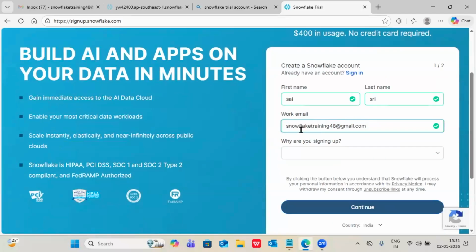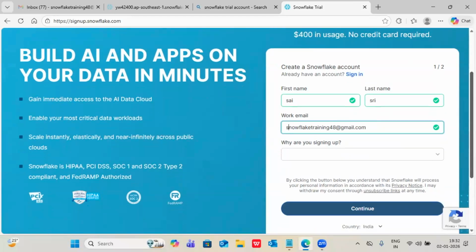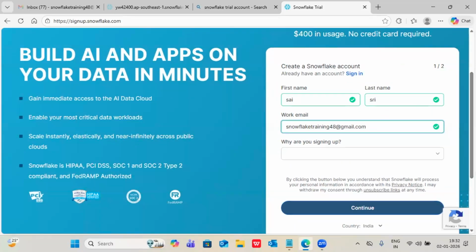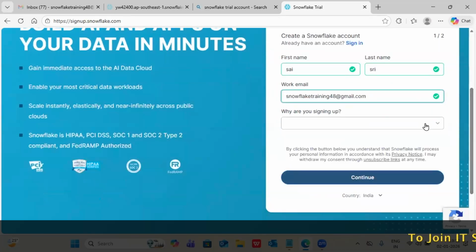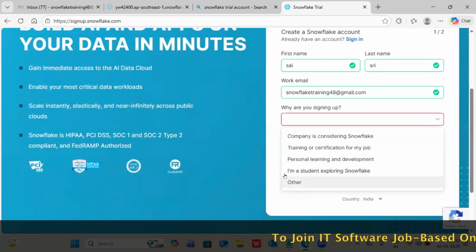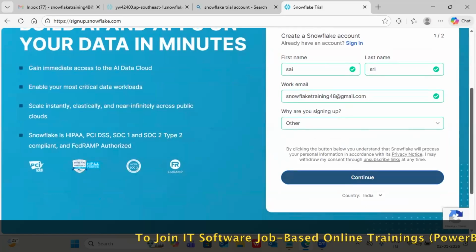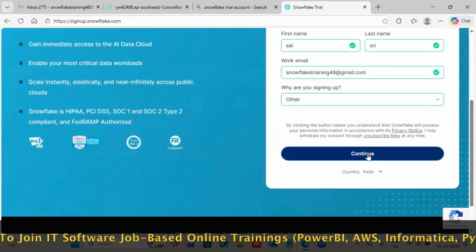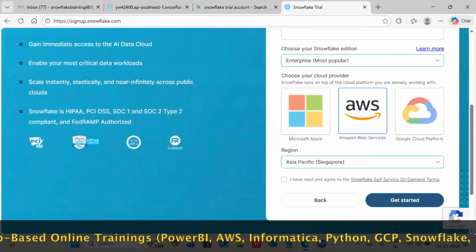This mail ID I'm using for a long time. Still I created multiple accounts and it is still supporting. So one mail ID, multiple accounts. Right now I can create 10 accounts at a time, no problem. Mail ID will support. That's the reason I'm saying we don't have any issue reusing the mail ID here. And even the details I will reuse multiple times. For why we are signing up, just go with other. This is very basic information we are going to provide.